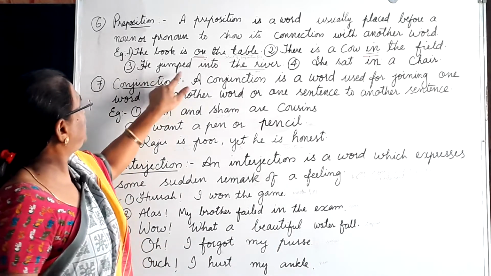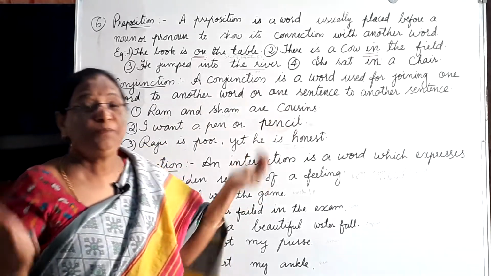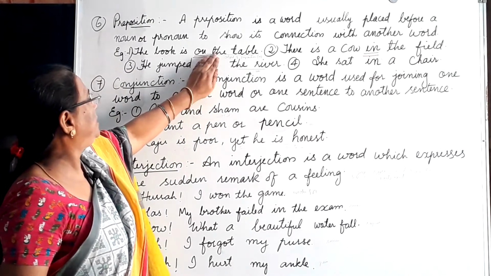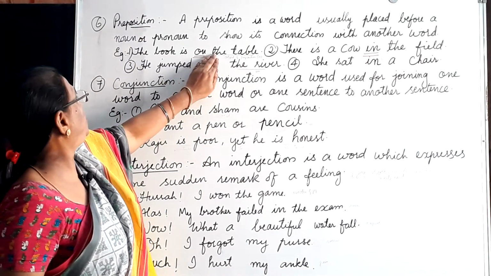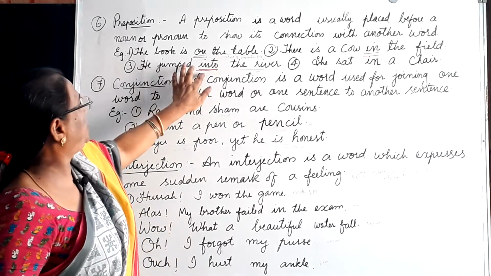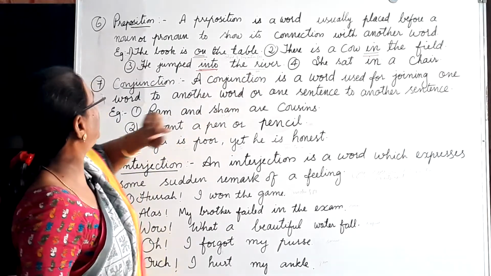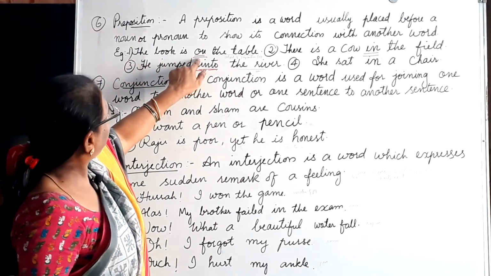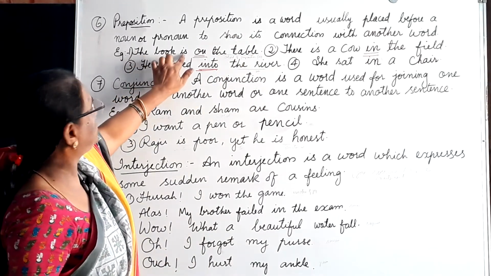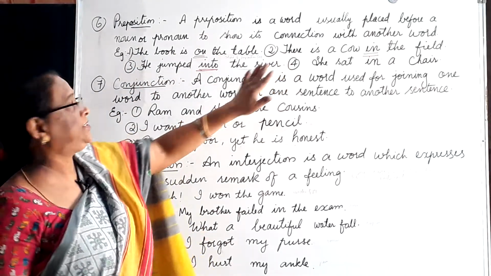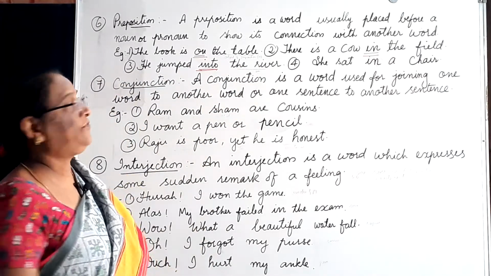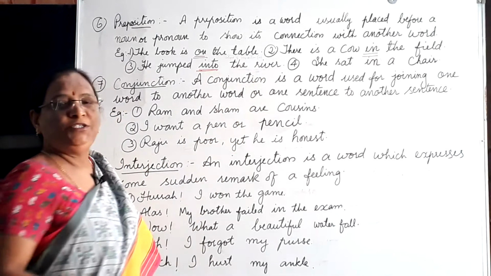So, she jumped into the river. Without the preposition, can you imagine? Is it a correct sentence? She jumped the river. It is incomplete, isn't it? She jumped into the river. After the preposition, the phrase is the object. This is the subject. This is the verb. This is the object. Understand? He jumped into the river. The river, after the preposition, shows an object.